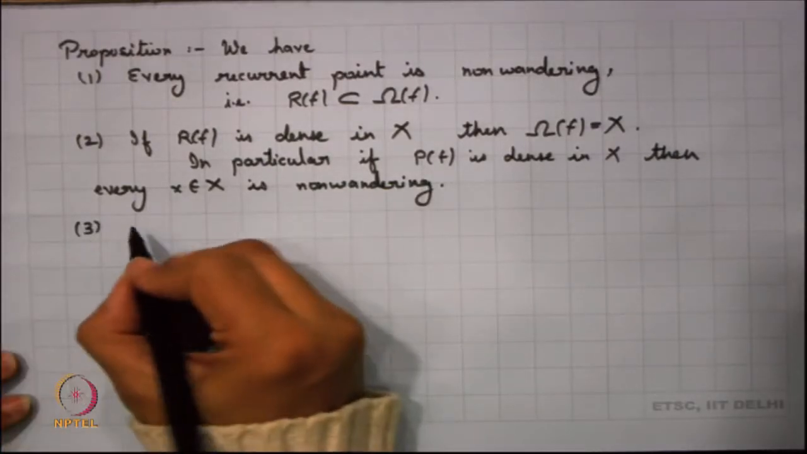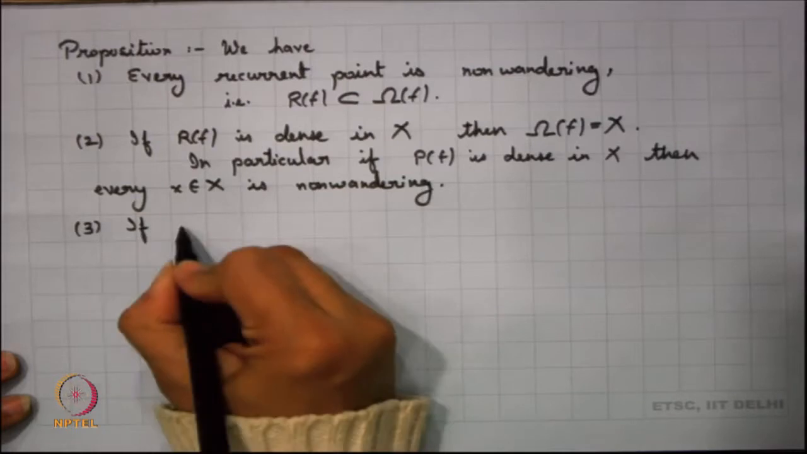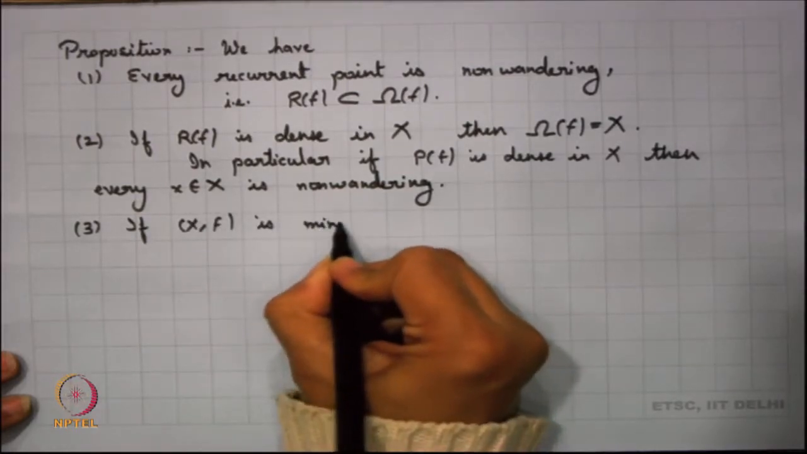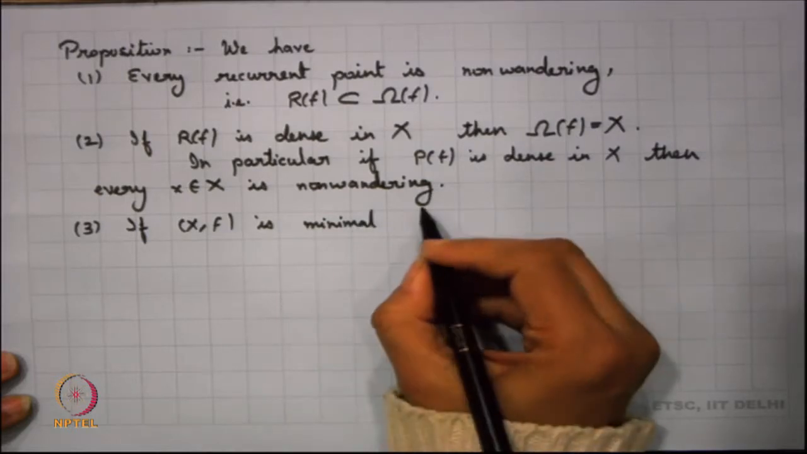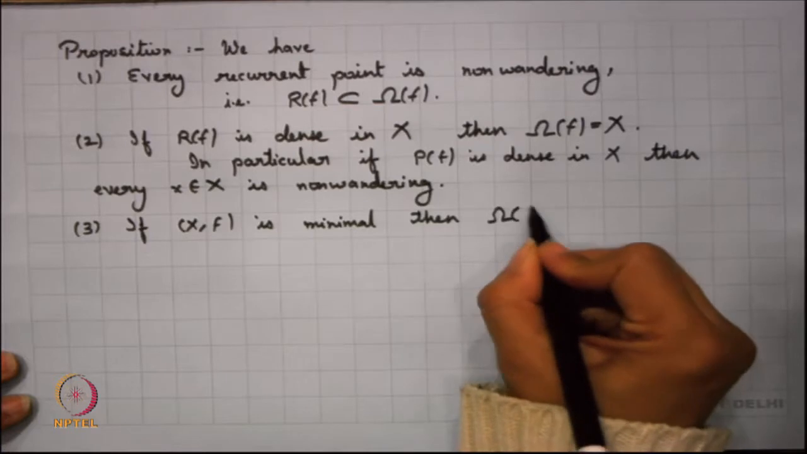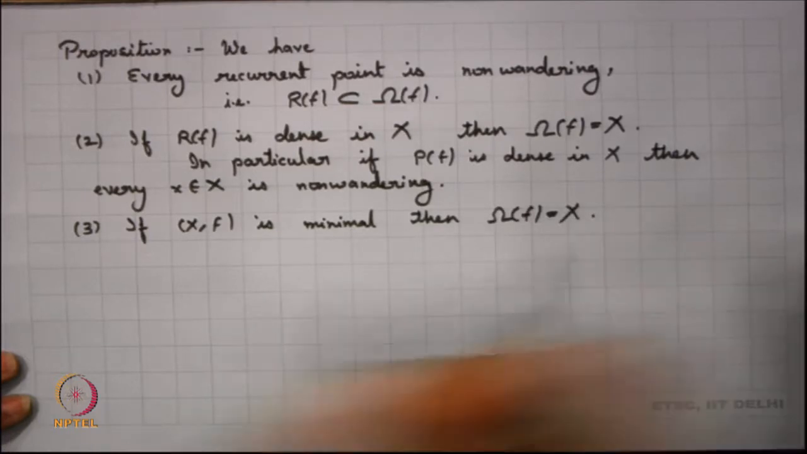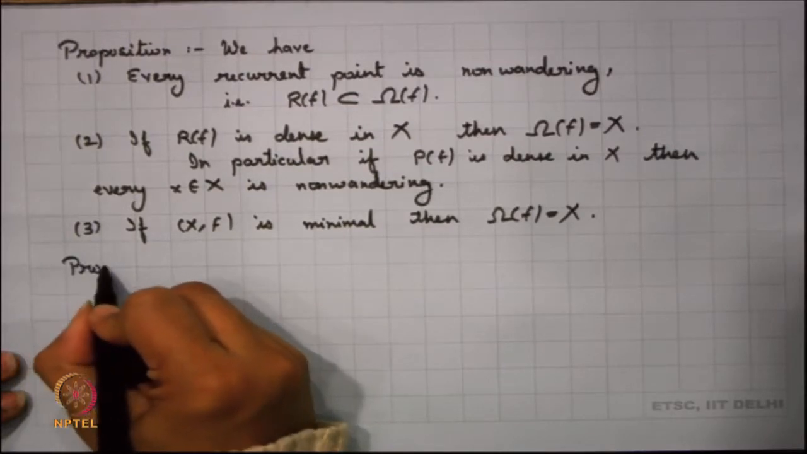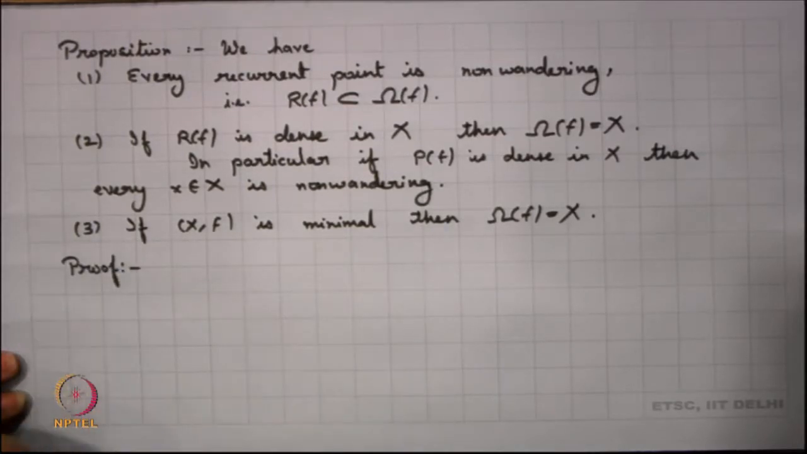The third thing is, if my system is minimal, then again the non-wandering set is the whole of X, right. And we try to look into the proof of this, although the proof here is really very simple.